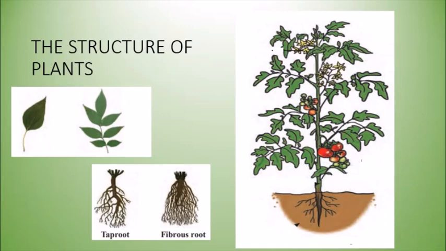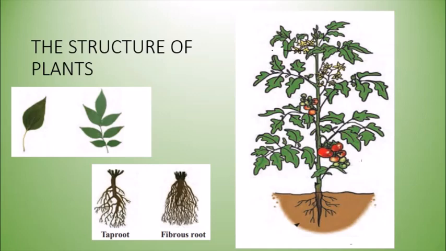Then we have fruits in the plant and also flowers. Now fruits have different shapes and different colors. Also, a fruit can have one seed or many seeds. Also, from the fruit, the seeds are dispersed and then a new plant can grow. So we can take the seed of a plant and then we can grow a new plant.